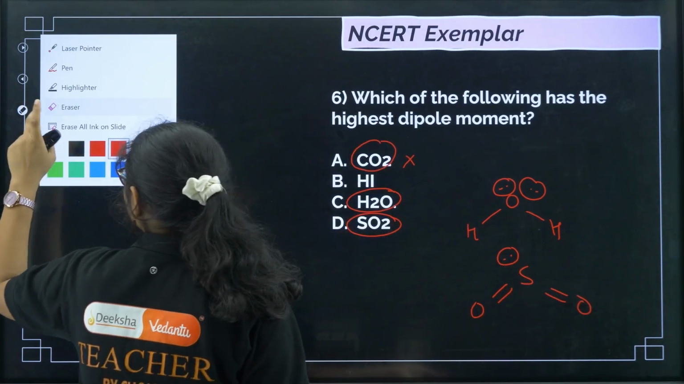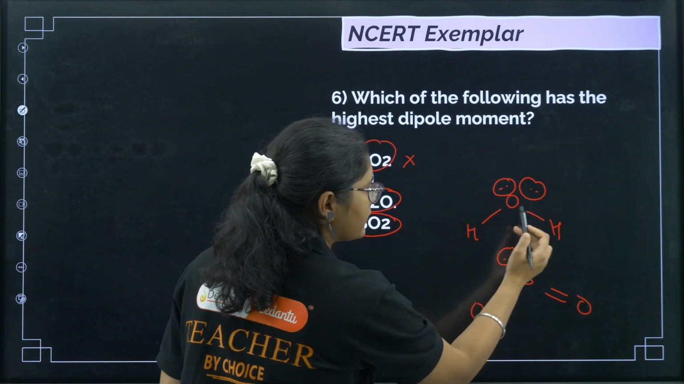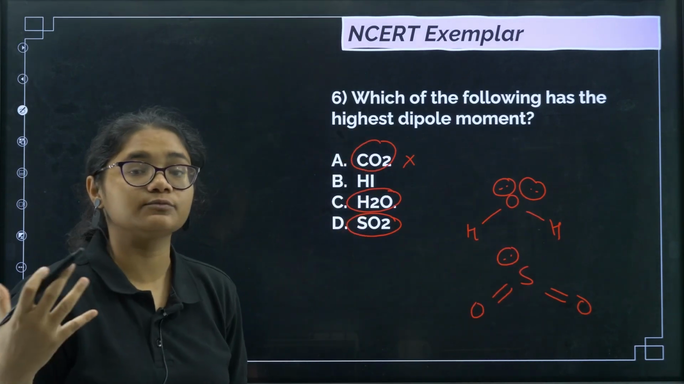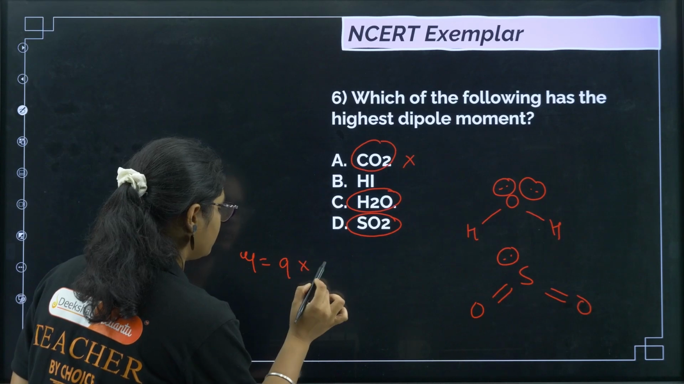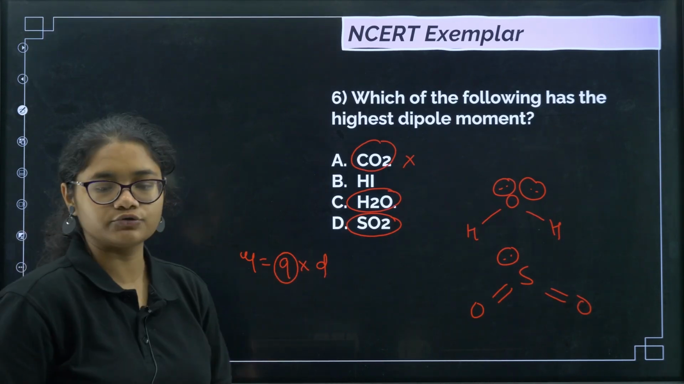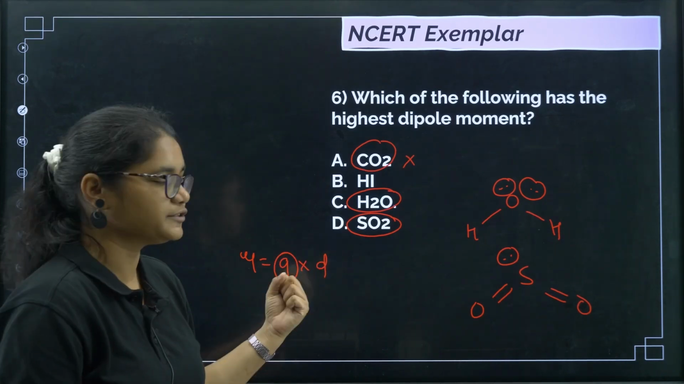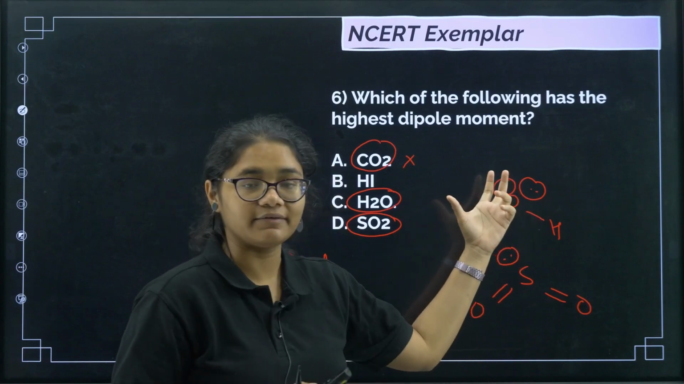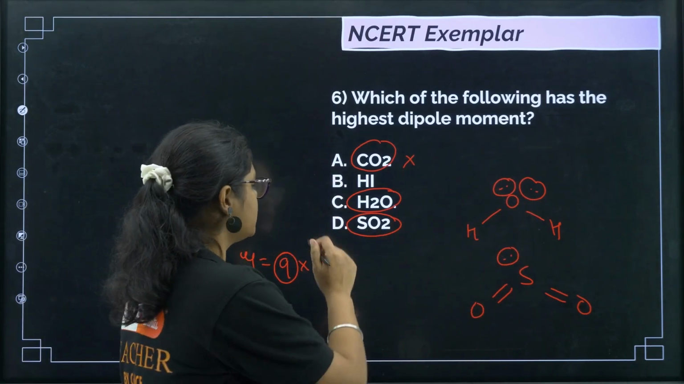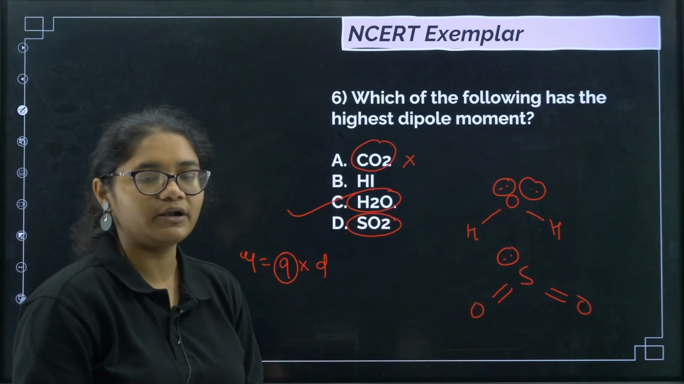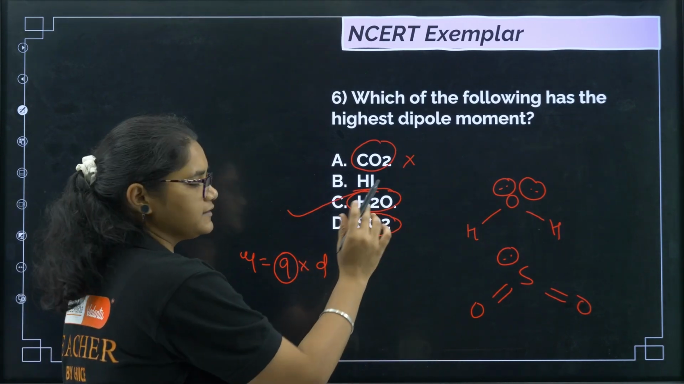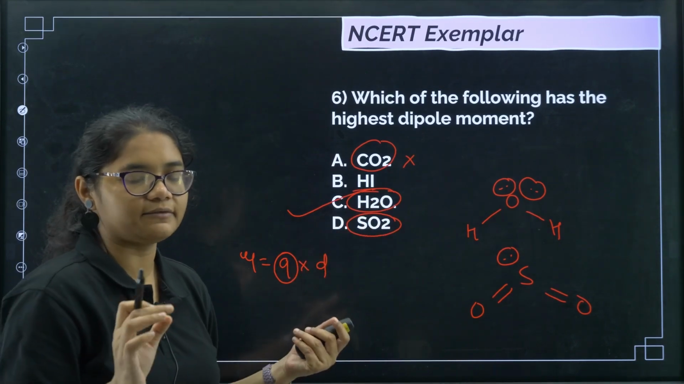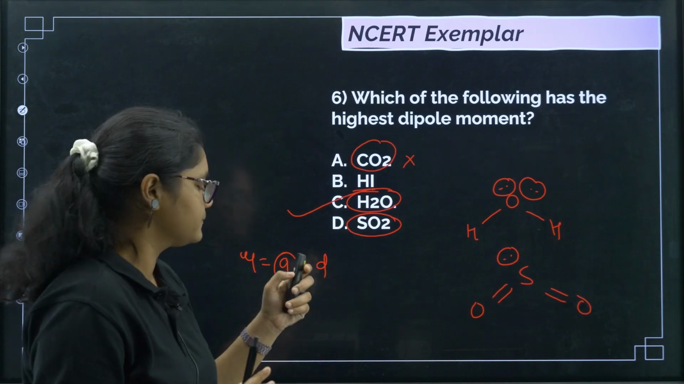Now because oxygen is more electronegative, we know the dipole moment formula is Q into D, right? This Q value, that is the charge, should be considered. So because of the more electronegative nature of oxygen, H2O has the highest dipole moment here. And in HI there is not much difference, the Q value is very small.